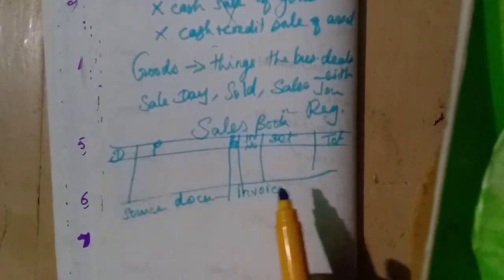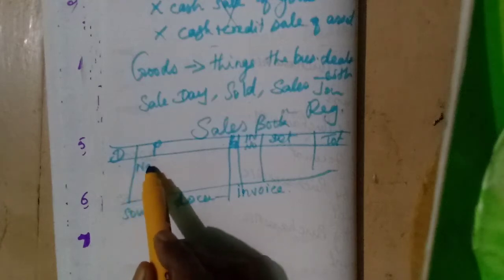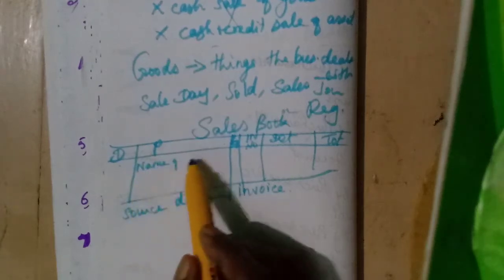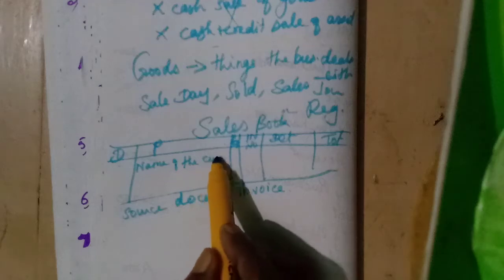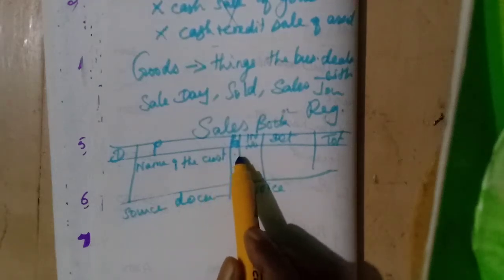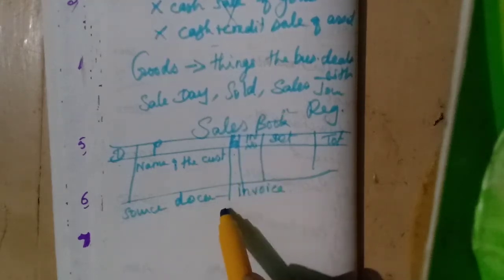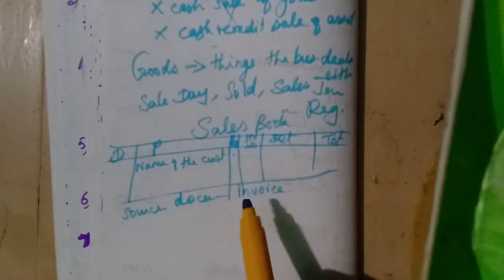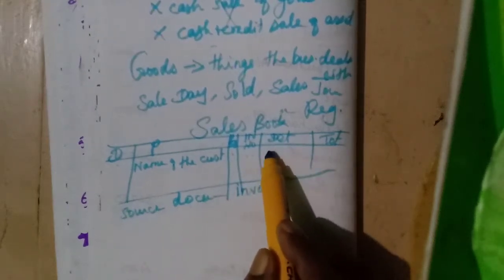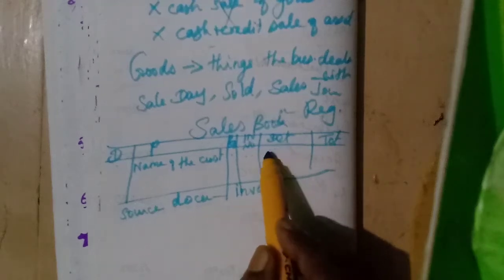The date will be there, then the particulars, name of the buyer or customer we will enter. LF when we will enter? Only at the time of posting in the ledger, isn't it? Then invoice number, that number will be written. Then description of the goods, here they will write.